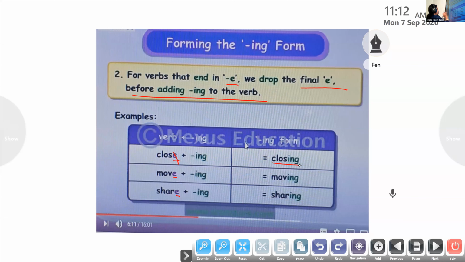Similarly, move, M-O-V-E. The last letter is E. So we drop that E and then add ing to the verb to form the verb moving. Clear to all? The word is share. Share, the last letter is E. So drop the letter E and then add ing to the verb to form sharing. Is that clear? I'll give you a few more examples. Write. Usually we do this word, write.